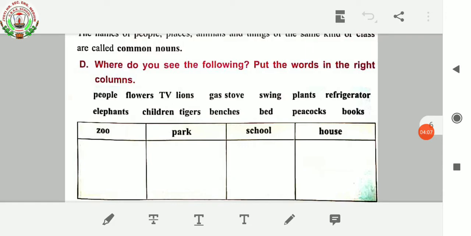Okay. So people we can find in the park. Flowers in the park. TV we can see in our house. Lions we can find in the zoo. Gas stove in the house. Swing in the park. Plants in the park. Refrigerator in the house. Elephants in the zoo. Children in school. Tigers in the zoo. Benches in the school. Bed in the house. Peacocks in the zoo and books in school. Okay, I hope you all have completed this one also.